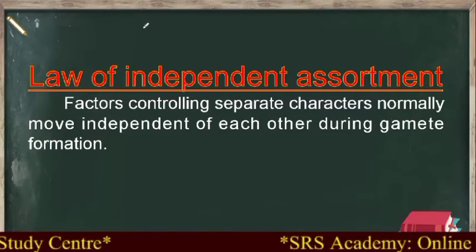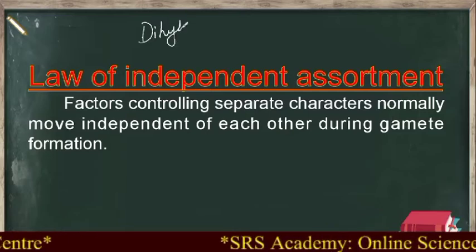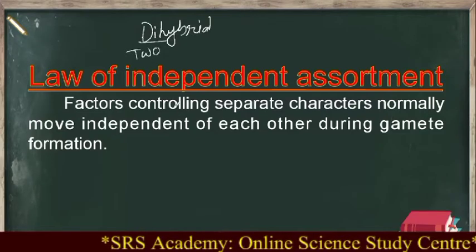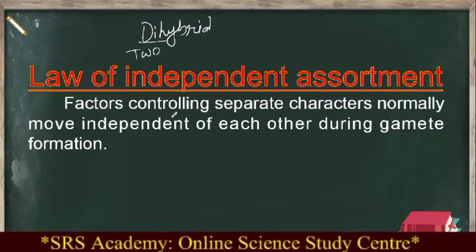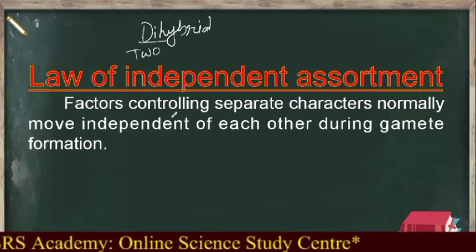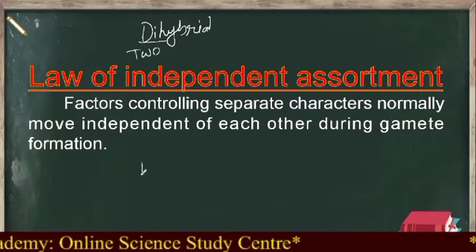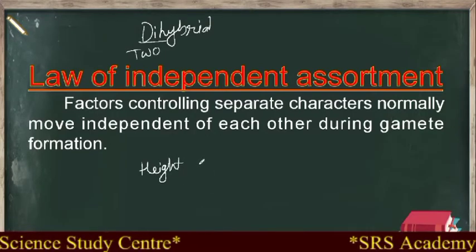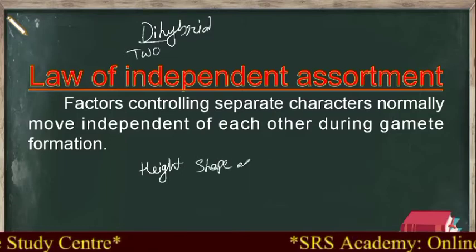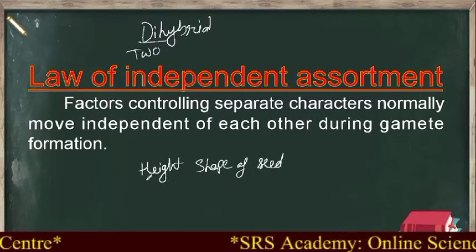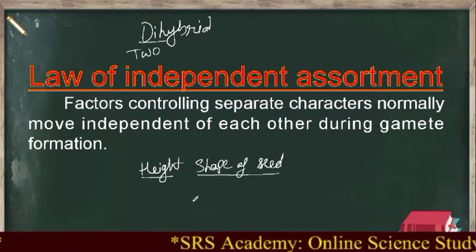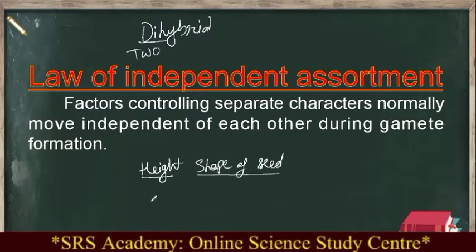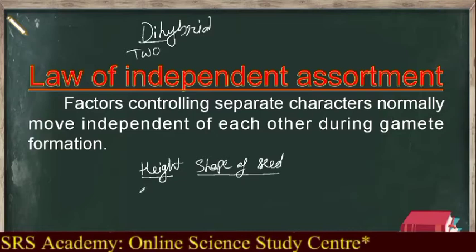You know why we have to say that? Dihybrid. What do you mean by di? Di represents two. In the monohybrid cross, we have selected only one character, but here we have to select two characters. So for example, say if I select height and then shape of seed, how many characters are here? Height is one character, shape of seed is another character. Now this height character has how many contrasting forms? Two. One is tall and another one is dwarf.